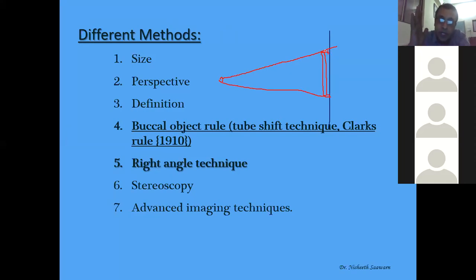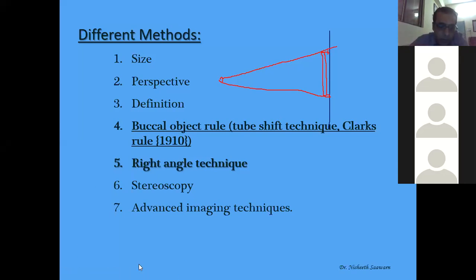Try doing it on your own. Keep your hand close to the wall on which the shadow is being projected. The closer your hand is to the wall, the sharper the shadow, and the farther it is, the more blurred the shadow will be.